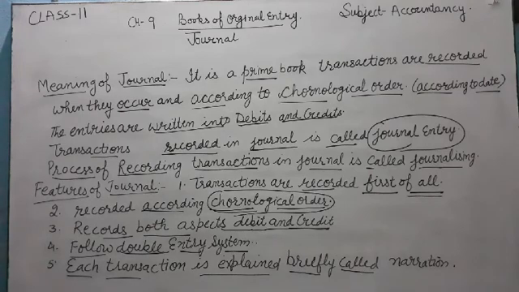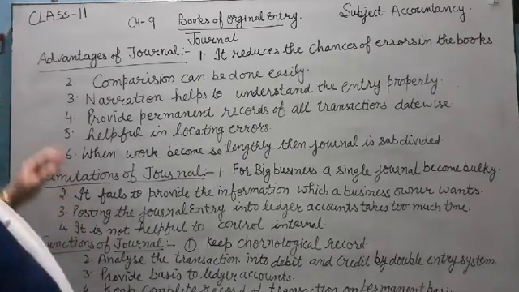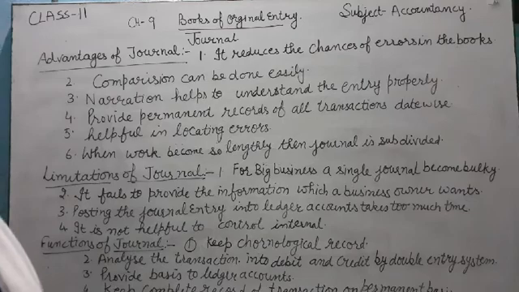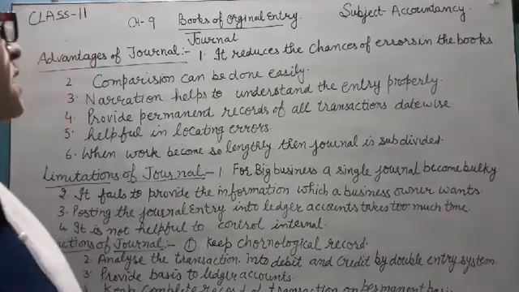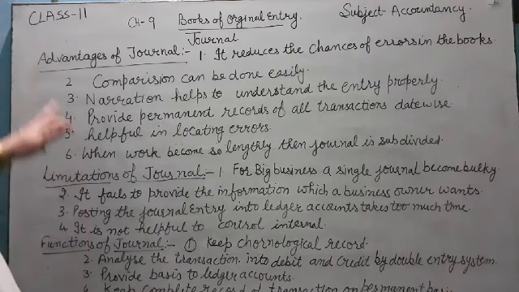Next are the advantages of journal. Because journal is the first book of accounting of a businessman, it has a lot of advantages for the businessman.